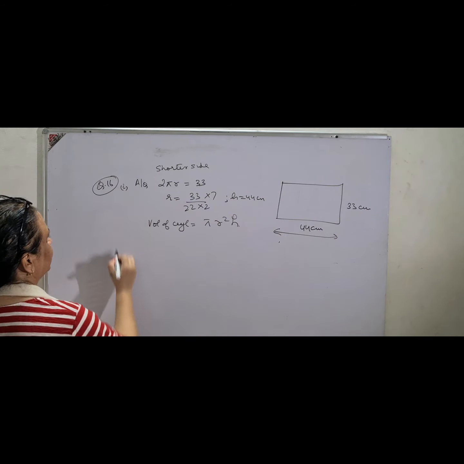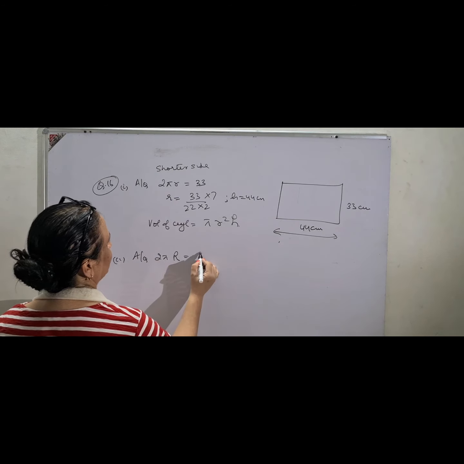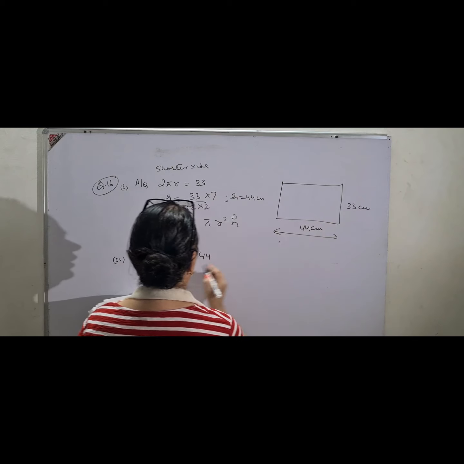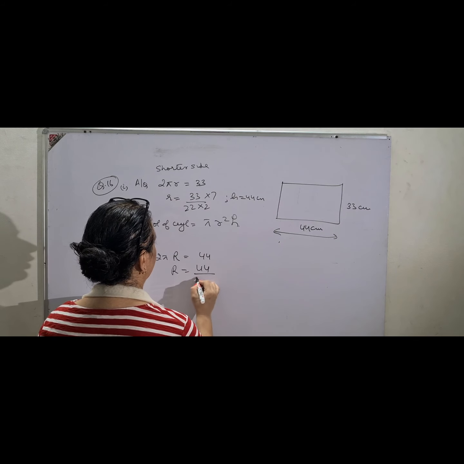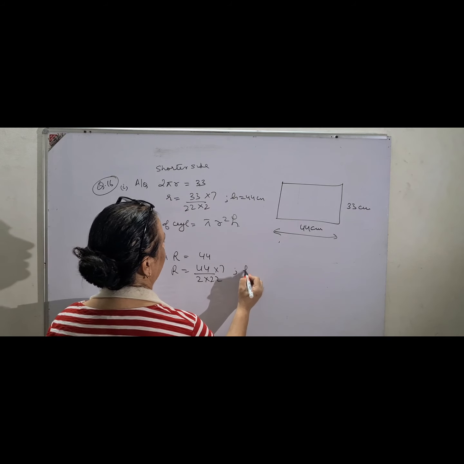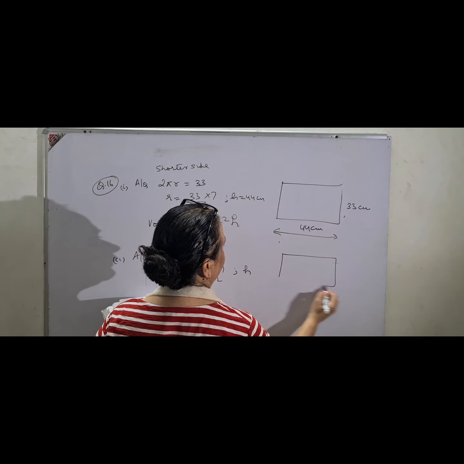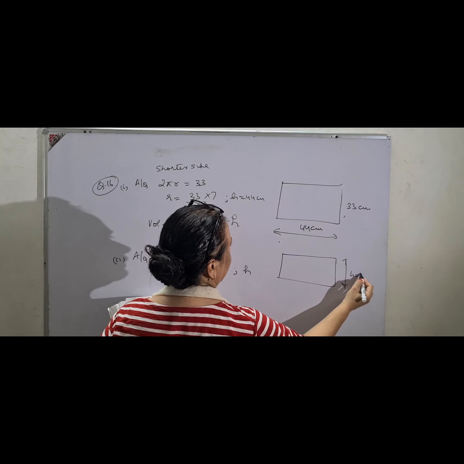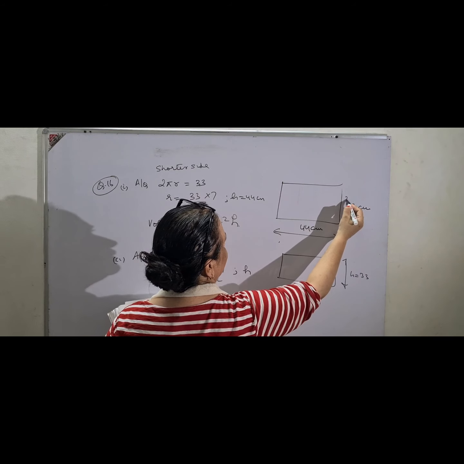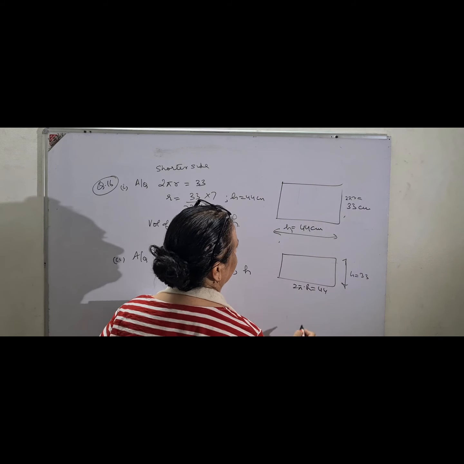But in the second case, again according to the question, this time you take 2 pi capital R, just to show the difference, will be 44. Now you have rolled along the longer side. So R will be 44, 2 into 22 into 7. This will give you R, and this time the height will become exactly opposite. Second time this will be height 33 and 2 pi r is equal to 44. I hope you have understood. And the first time 2 pi r is 33 and h will be 44. H1 you can take, here you take r, and this is your required answer.